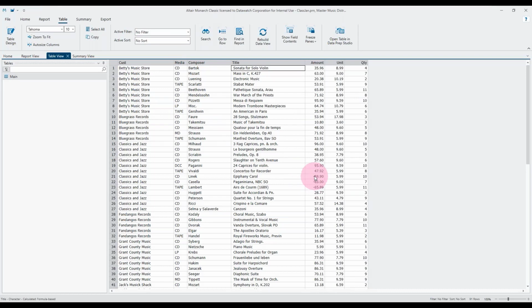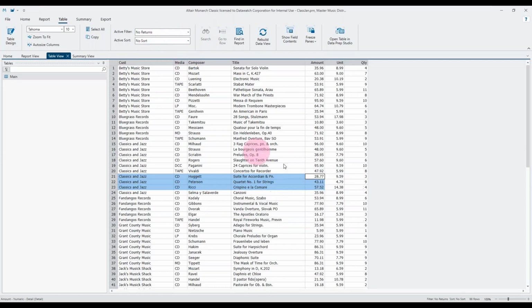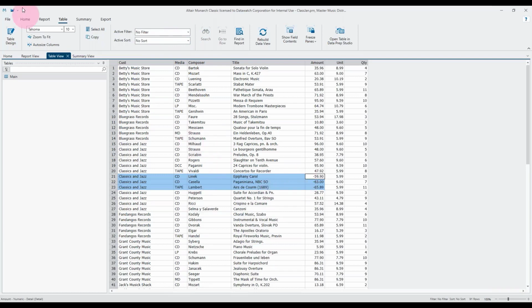There is a filter. If you notice here, there are some rows with a negative value on it, and there are 91 rows in the table. There's a filter called no returns, and that just filters out the negative values in the amount. So with no returns, you'll see those values are not there, and we have 88 rows in the table. I'm just going to turn this back to no filter, and you can see they've come back in again.